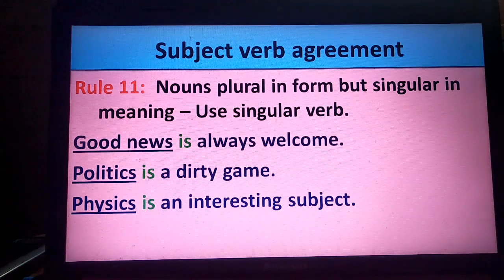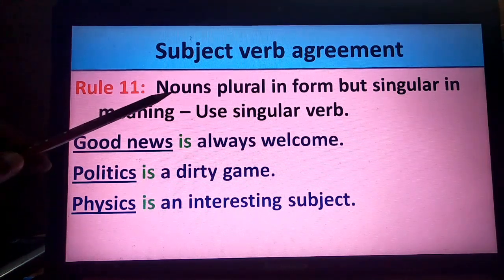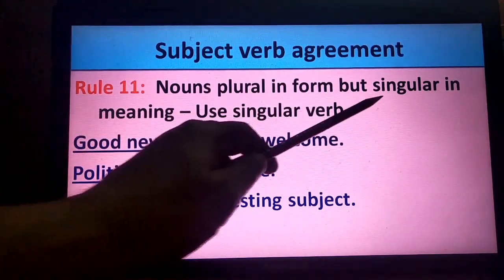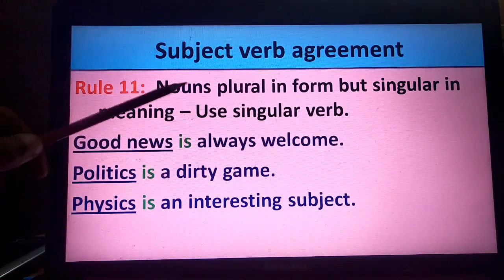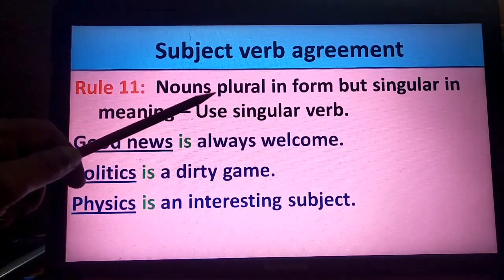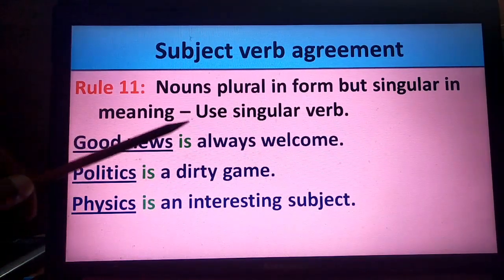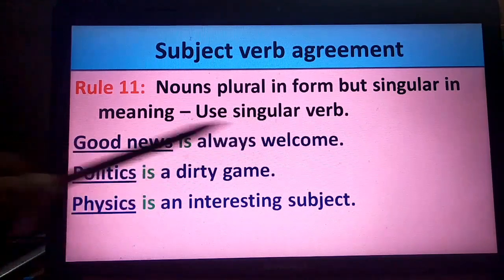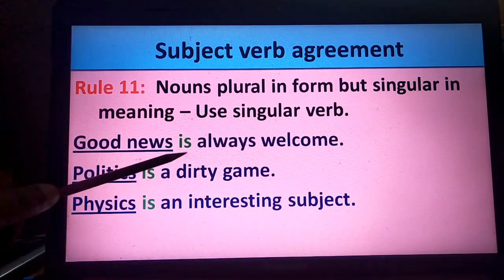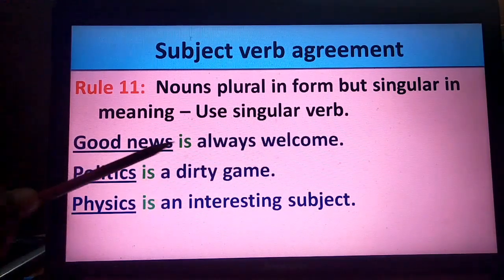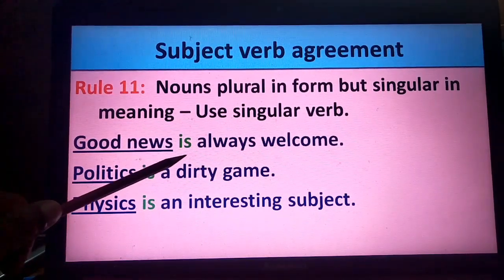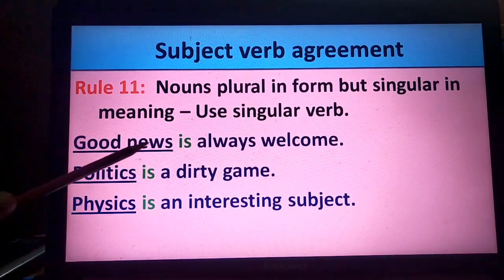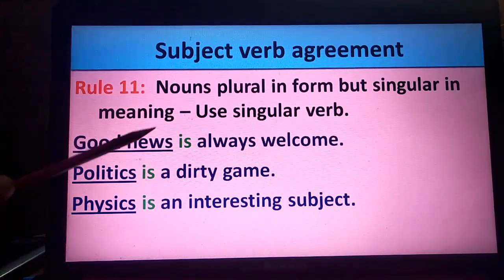The next rule says, rule number 11, nouns plural in form but singular in meaning. Plural form of the noun, but in fact they are singular in meaning. They use a singular verb. For example, good news is always welcome. Here the verb is singular because it is singular in meaning. Good news means any news that is good.